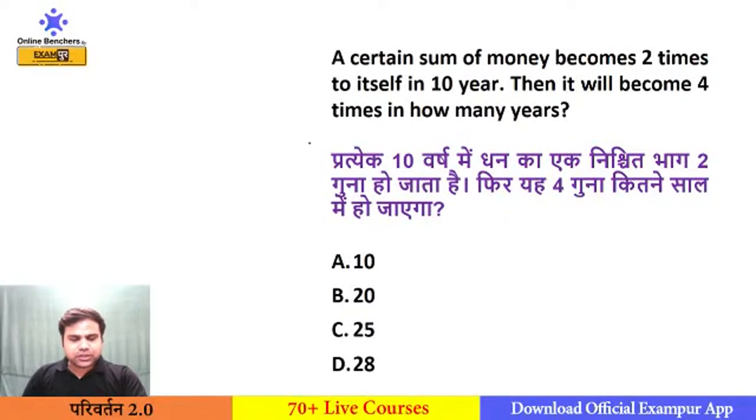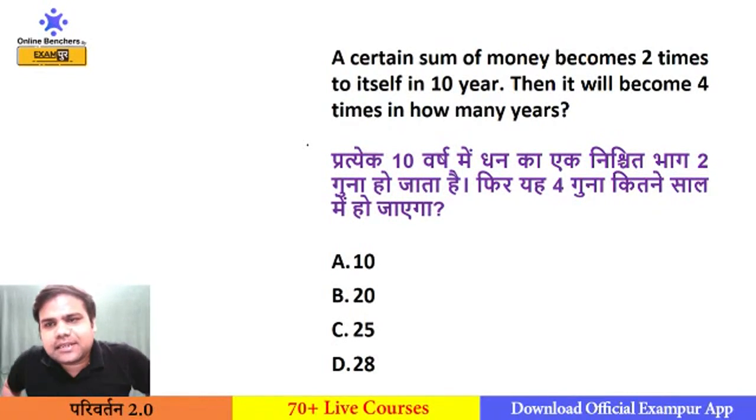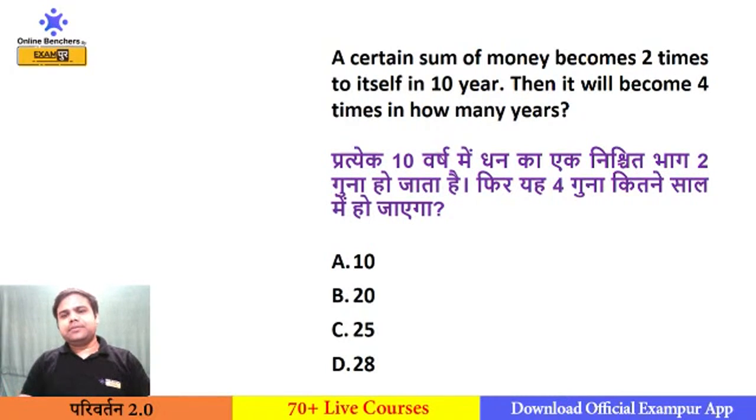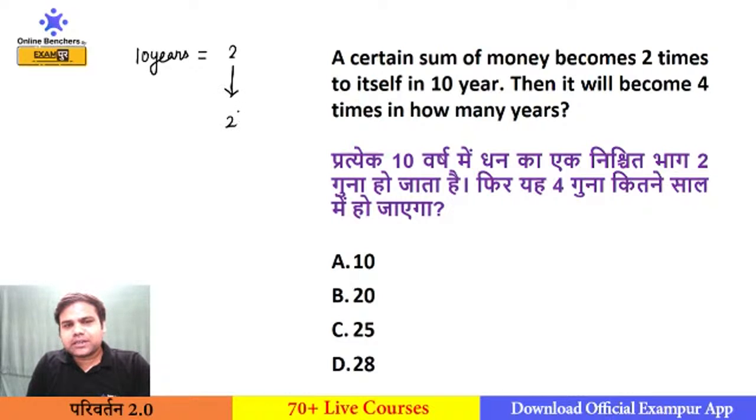So come to the next question. Try to solve this question. A certain sum of money becomes 2 times itself in 10 years. Then it will become 4 times in how many years? So in every 10 years, it will become 2 times. I need to make it 4 times. So what is 4? 2 to the power 2. So if there is 2, I will multiply this by 2. So I will get the answer as 20 years. So 20 years will be your answer, option number B.